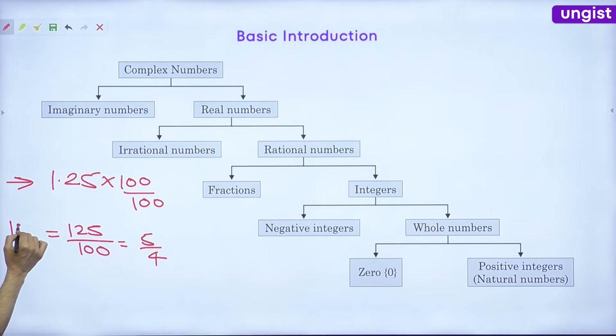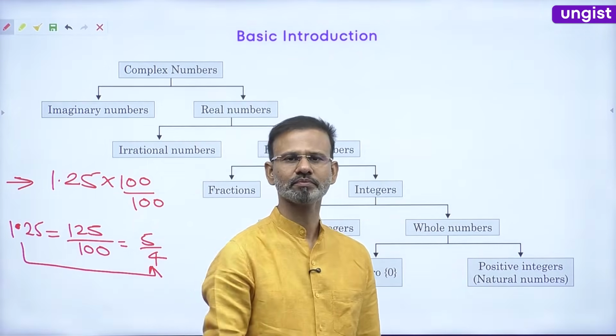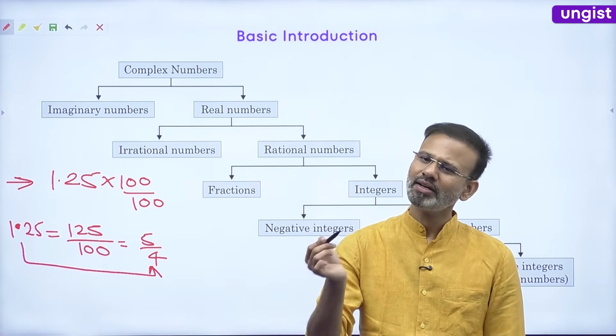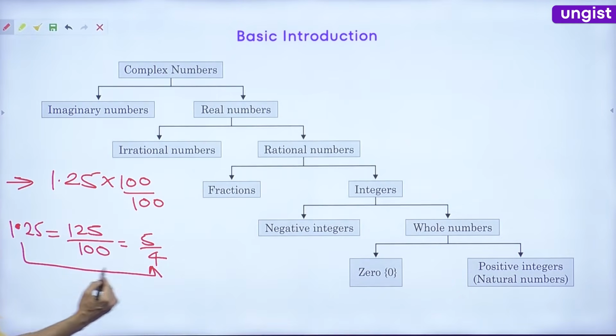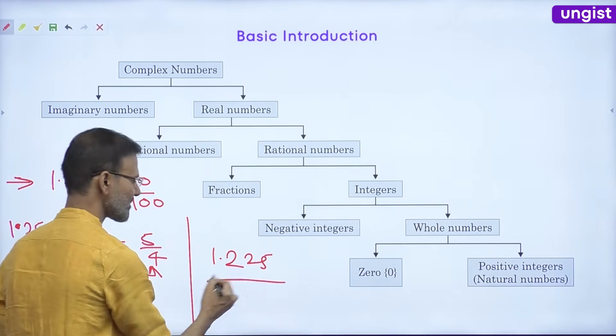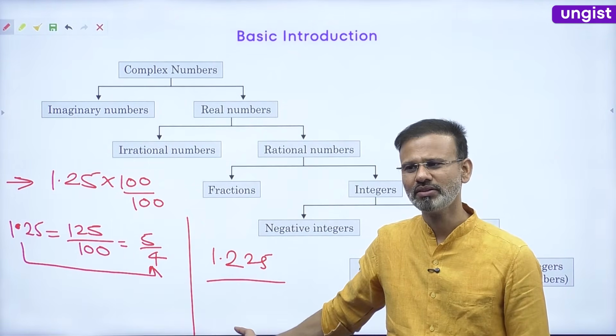So friends, the equivalent fraction of 1.25 is 5 by 4. Now, suppose we have 3 places, let's say 1.225. Now, what is the process? Into 1000 divided by 1000, right?